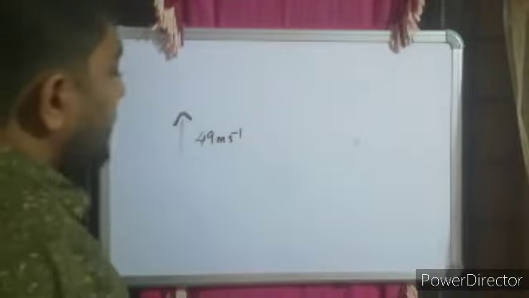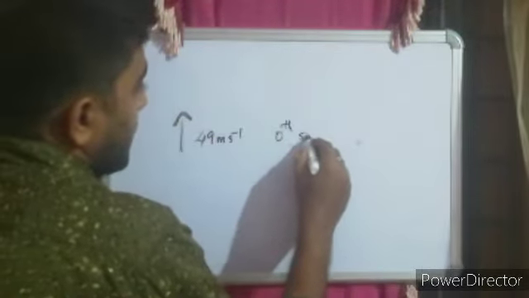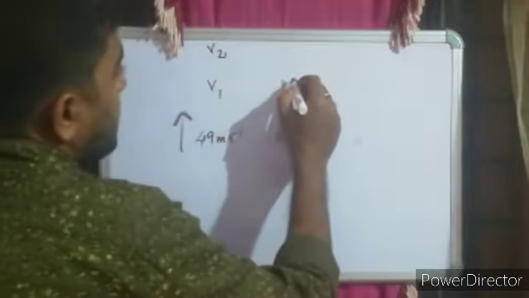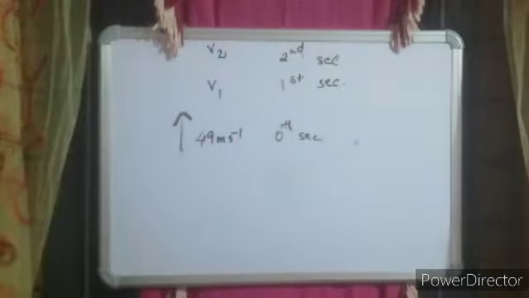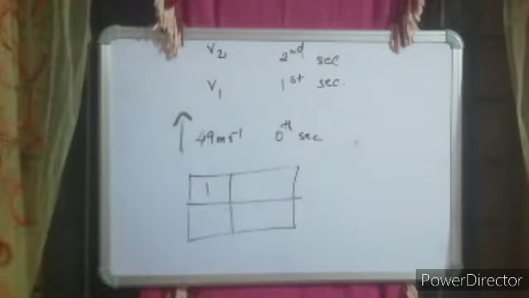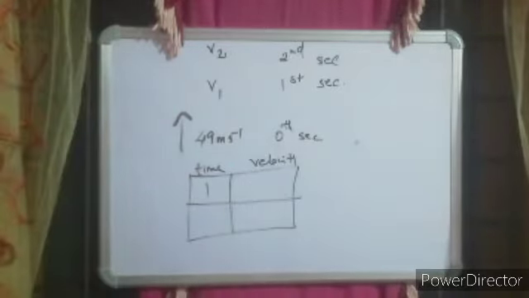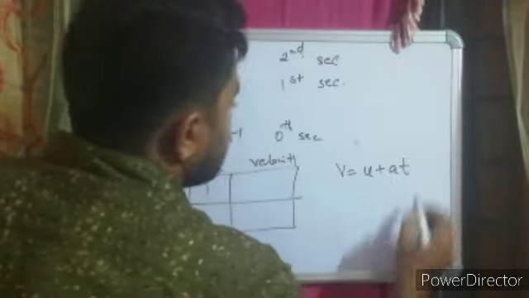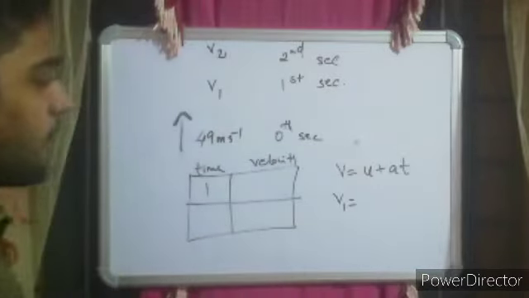So here again if I consider the same case, let's say this is at the 0th second. Again after some time v1, after some time v2 and v3. So this is at the first second and again the second second. Again I need to find, after 1 second, the time and the final velocity. So after 1 second, what will be the velocity? Again use the equation v is equal to u plus at. This time v1 is equal to, you are having a value 49,